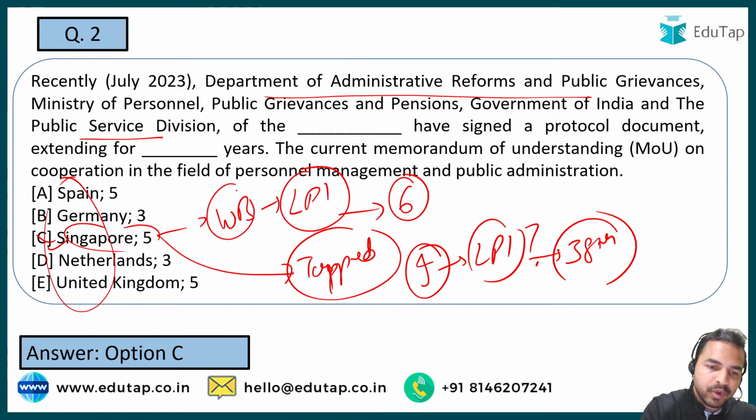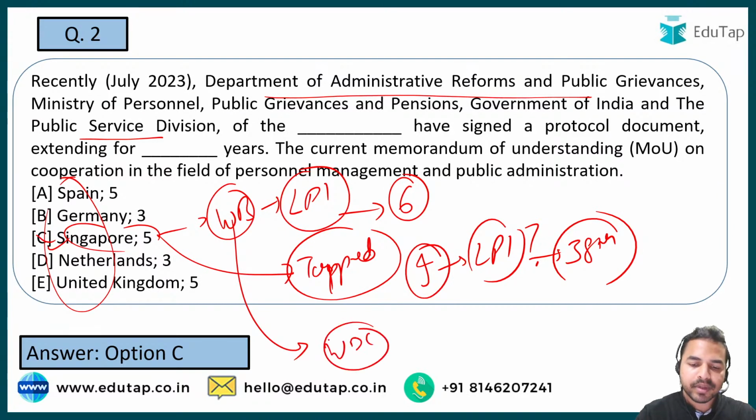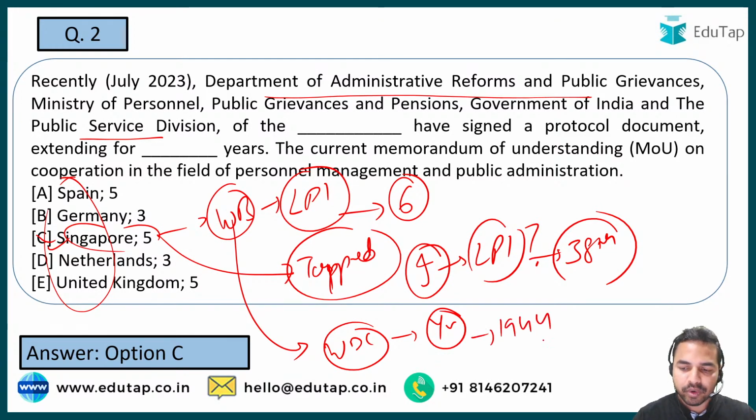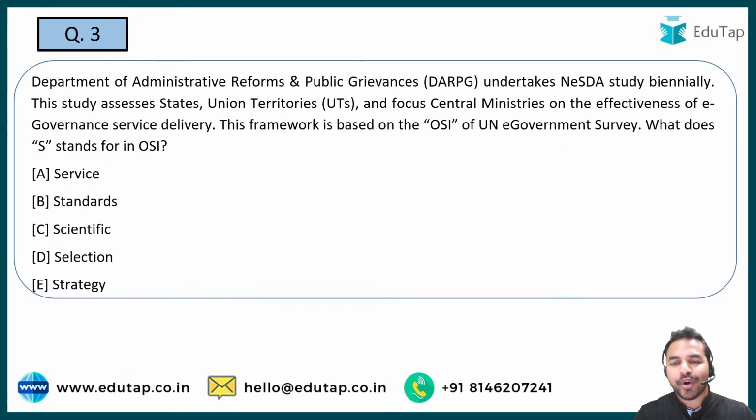So when we talk about the World Bank, if we talk about the headquarters, it is headquartered in Washington DC, USA. And can you tell me the year in which World Bank was established? So basically World Bank was established in the year 1944. Okay, so we have covered enough amount of additional information here. Let's move on to the next question.